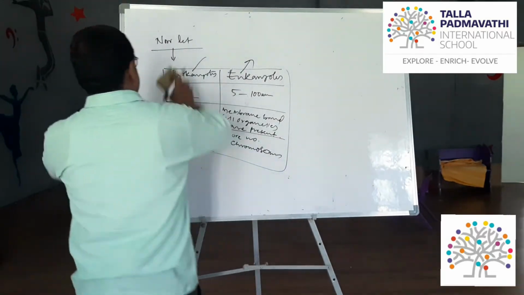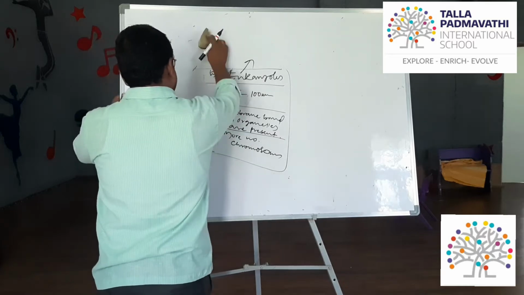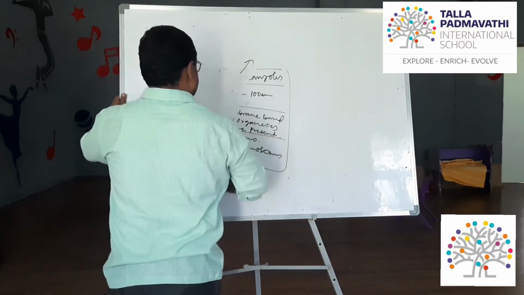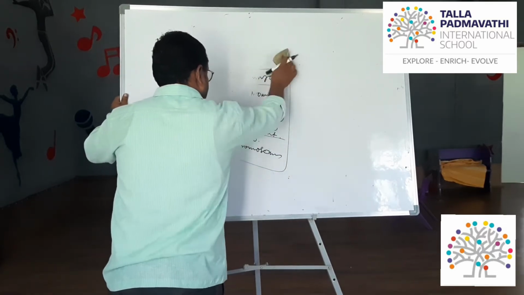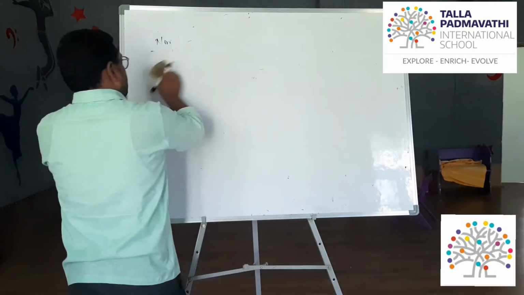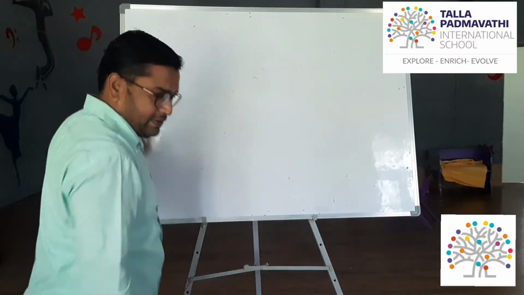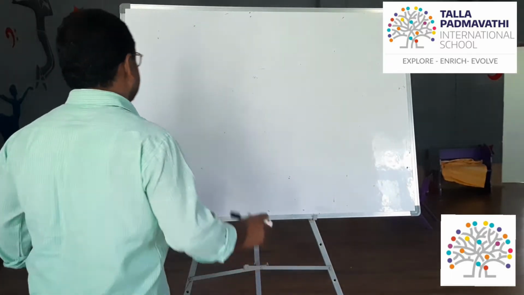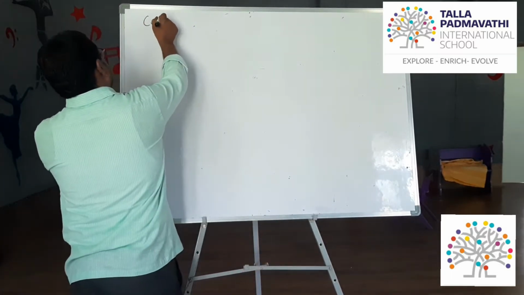Okay, now let's understand the cell organelles in detail. In the beginning, we are going to discuss the endoplasmic reticulum.